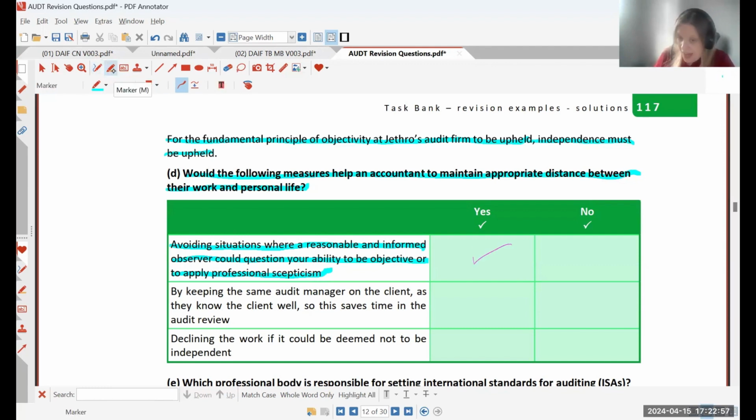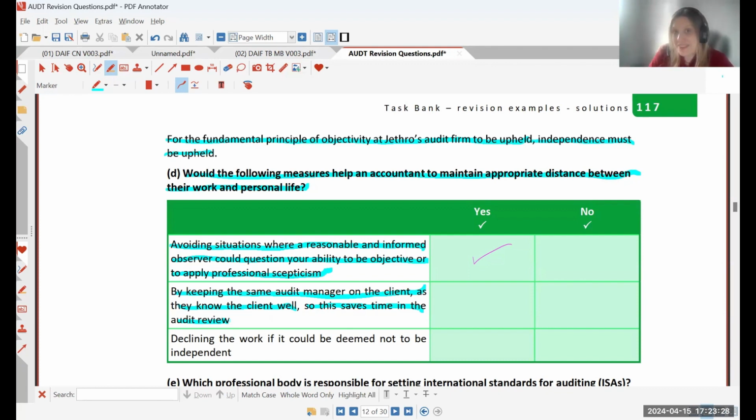The next one we have is by keeping the same audit manager on the client as they know the client well. So this saves time in the audit review. This is always a tricky one. This is one that throws students. So you may think, well, if we keep the same audit manager, they know what's happened previously, they've got a good handle on how this company prepares their statements and how their work is done. So in that respect, it sounds like a really good thing to do.